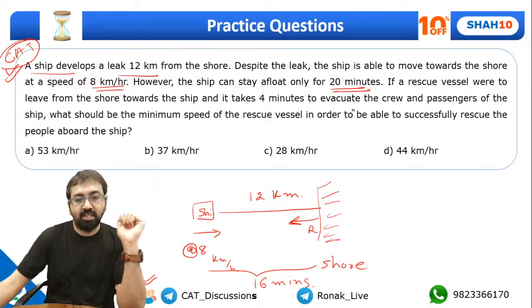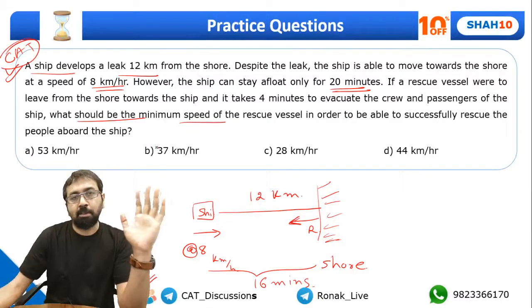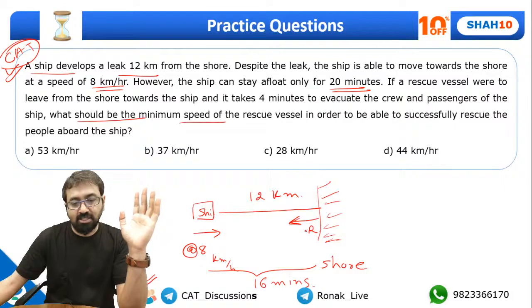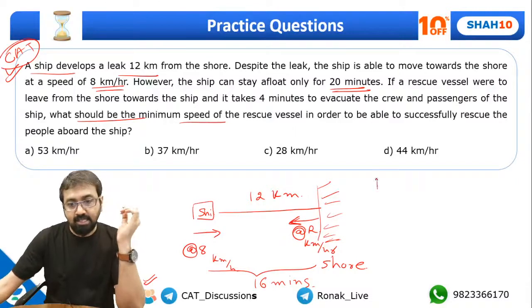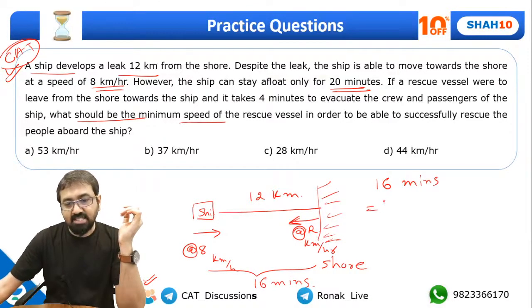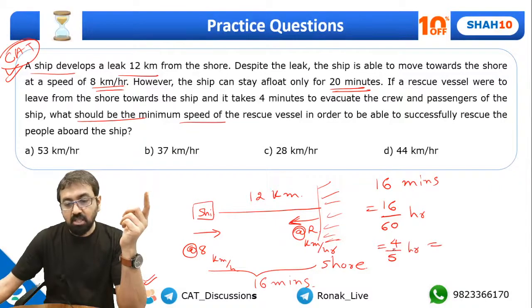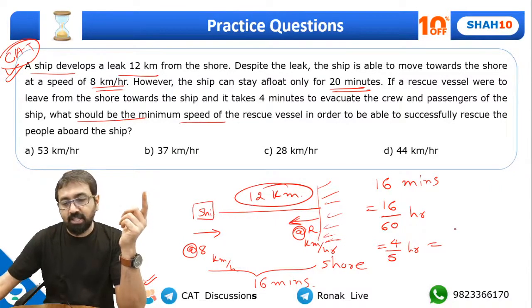Yep. Okay. So what should be the minimum speed of the rescue vessel in order to be able to successfully rescue the people aboard? Now suppose, let's assume that the rescue vessel is traveling at r kilometers per hour. Okay. Now can I say in 16 minutes time, 16 minutes means, can I say 16 by 60 hours? Or you can say, what is 16 by 60? So you can say 4 by 15 hour time. They need to together travel this 12 kilometer distance.